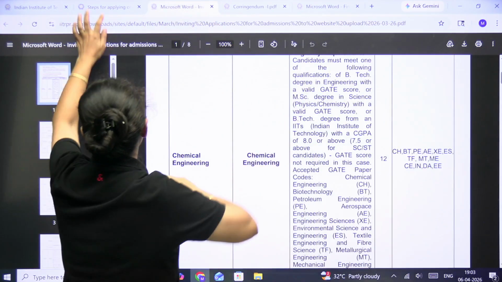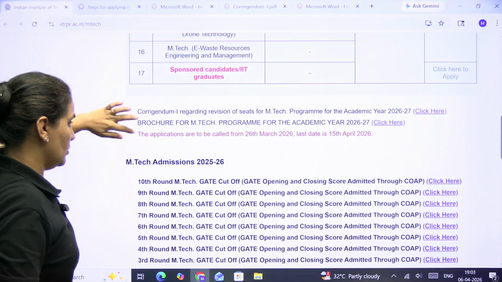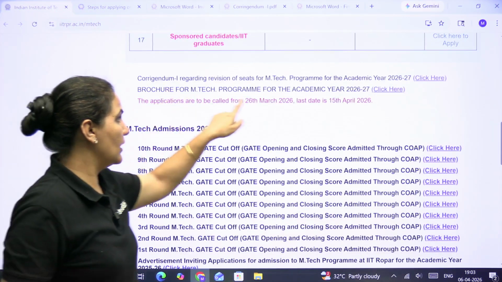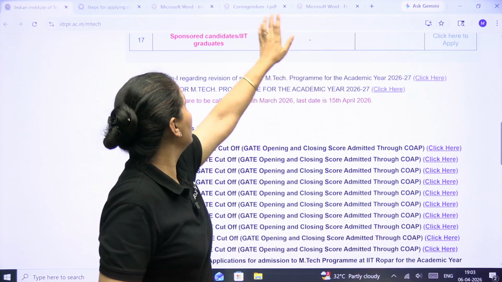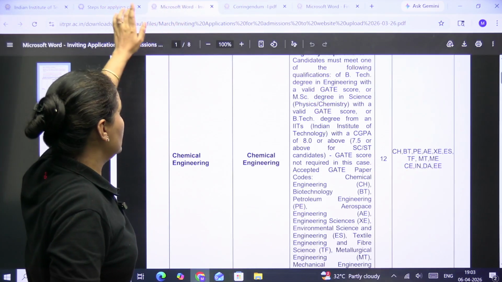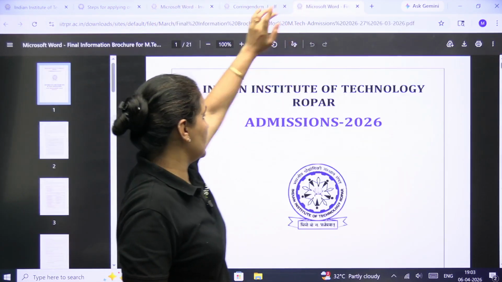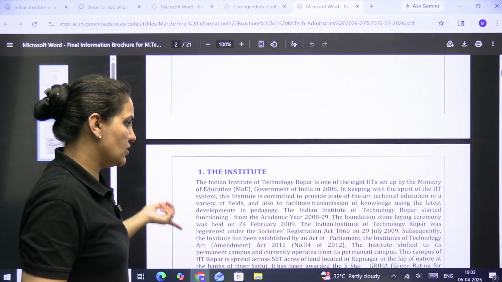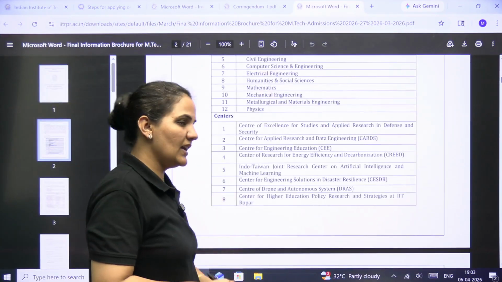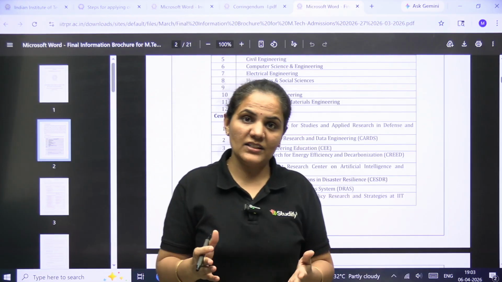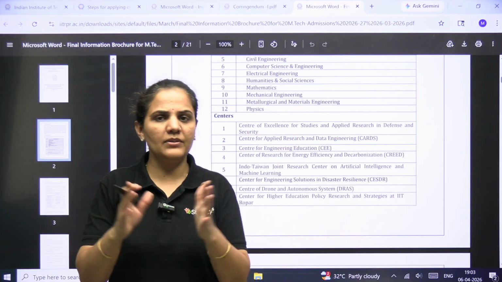Similarly, if you want to go for the brochure, you can download it from here. Once you click here, I think the brochure will open, something like this. You can go through it and check more details, which specialization you want, what the application fees are. Every detail is mentioned here.